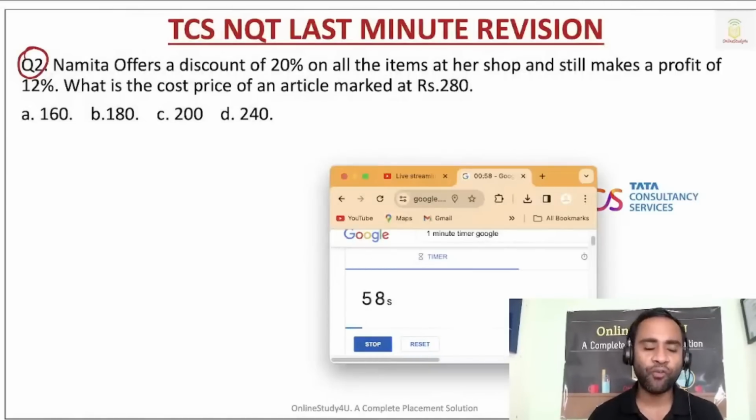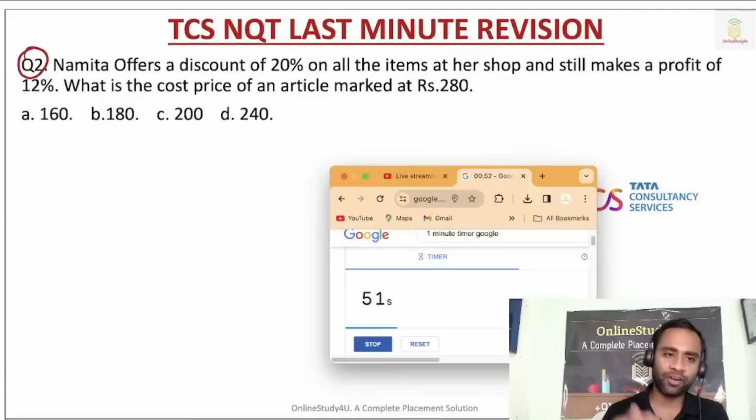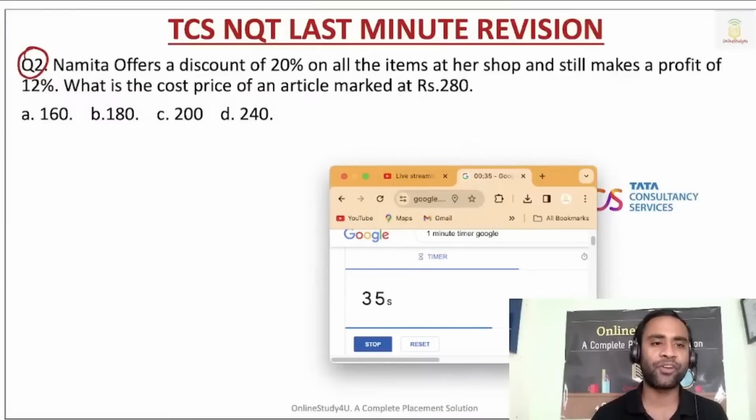Namita offers a discount of 20% on all the items at her shop and still makes a profit of 12%. What is the cost price of an article marked at rupees 280? So the marked price is 280 rupees. The discount is 20% and she is still making a profit of 12%.